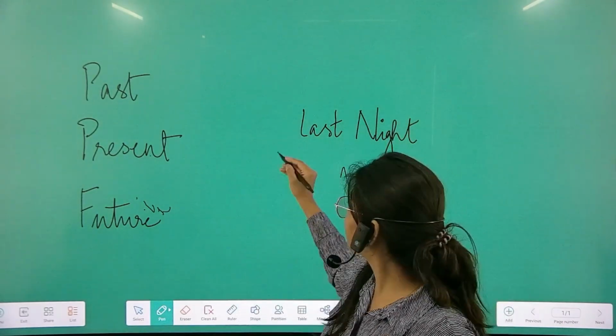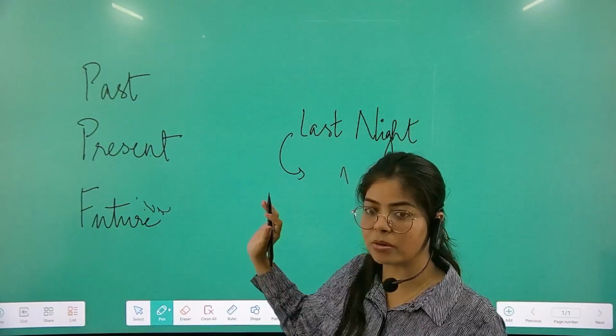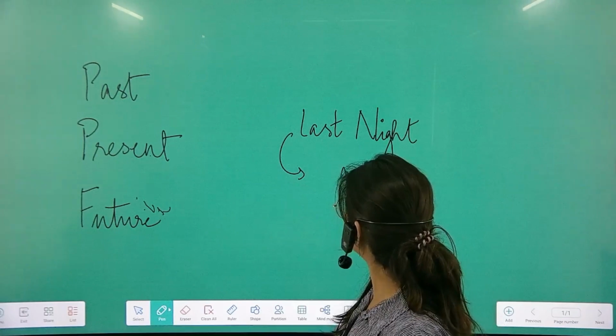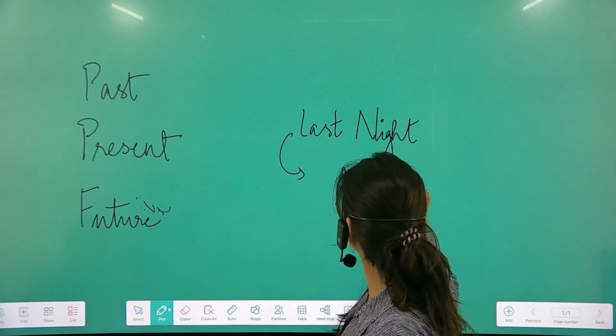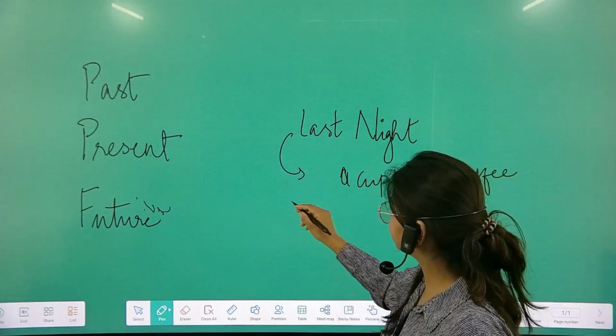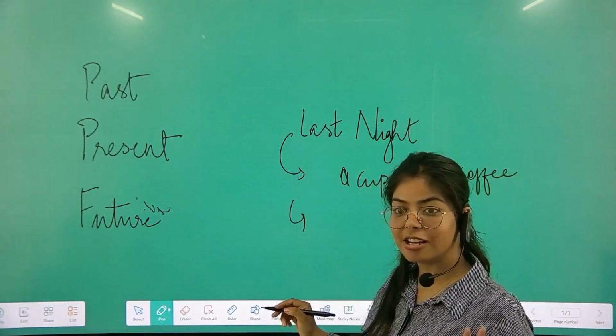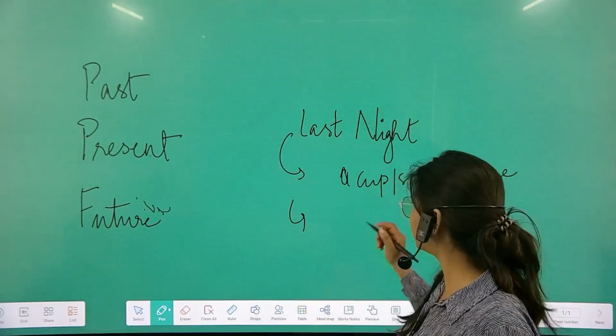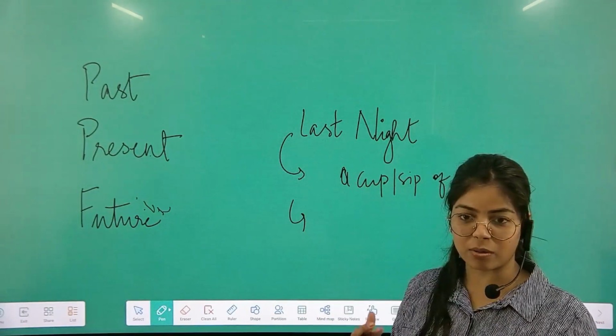And eventually, I talked about last night, not just about sharing how I slept last night, but also the fact that I had a cup of or a sip of coffee. Then what happens next? Then I went way in the past. After some time, I also talked about other things, like I started to work on my meditation.